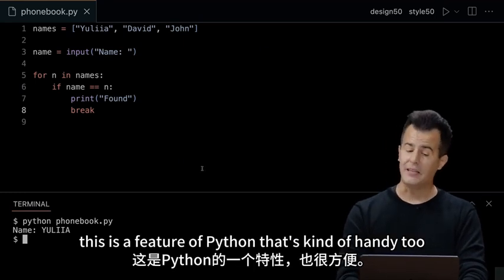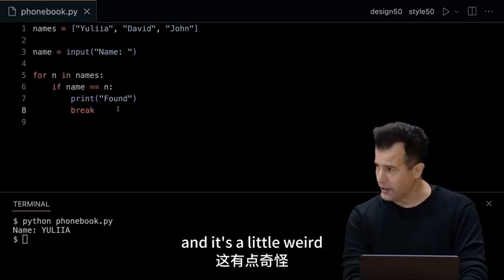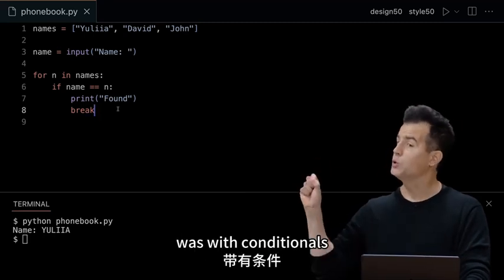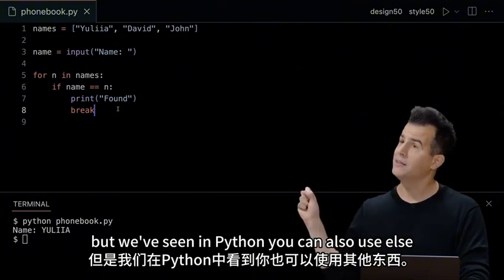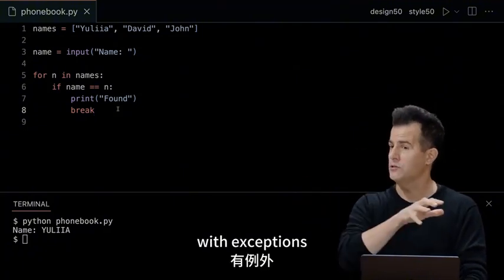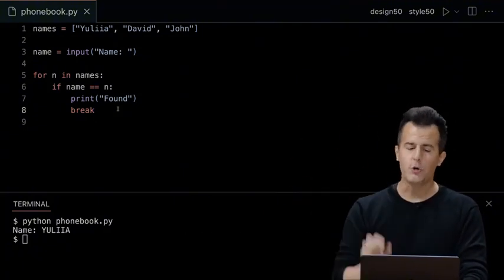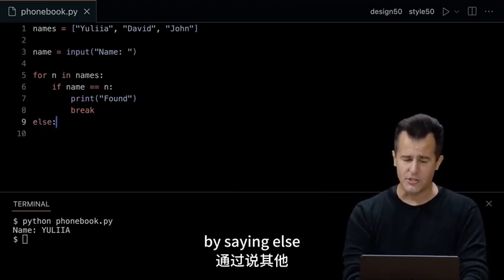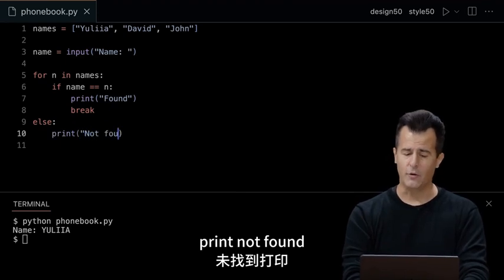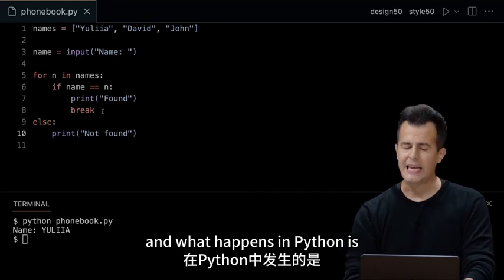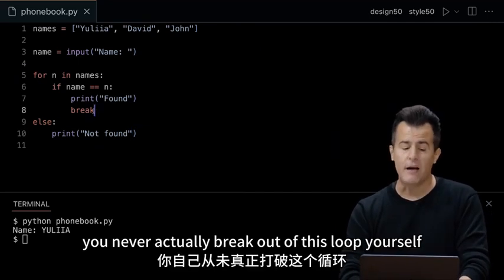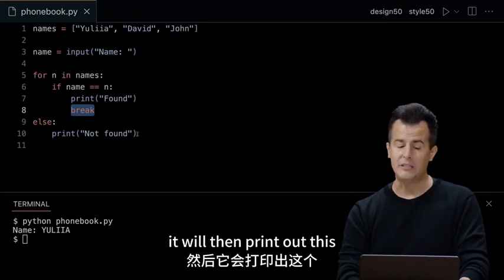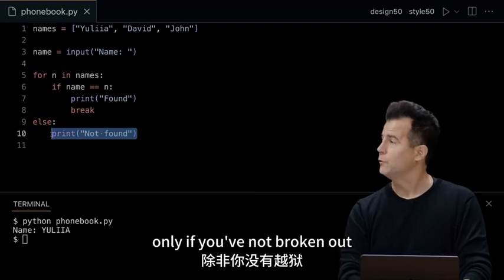Now, this is a feature of Python that's kind of handy too. And it's a little weird because in C and in Scratch, the only time you could use else was with conditionals. But we've seen in Python, you can also use else with exceptions, those special errors that can be triggered. You can even use else in Python with for loops by saying else print not found. And what happens in Python is if Python realizes you never actually break out of this loop yourself, it will then print out this only if you've not broken out.